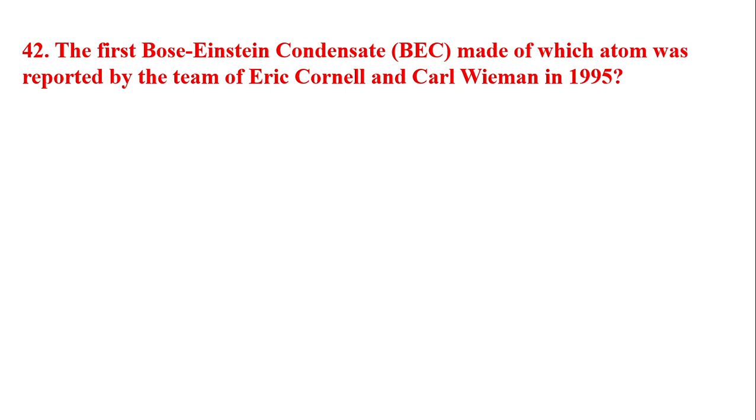Next question is, the first Bose-Einstein condensate, BEC, made of which atom was reported by the team of Eric Cornell and Carl Wieman in 1995? The first Bose-Einstein condensate element was rubidium-87. Rubidium was the first element.